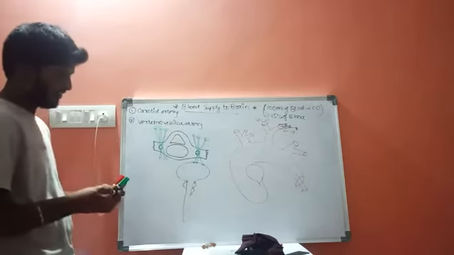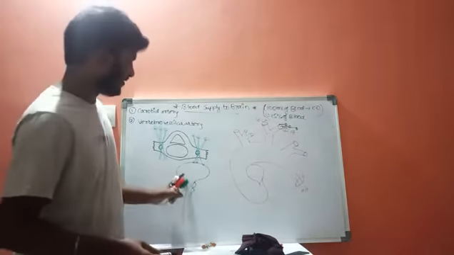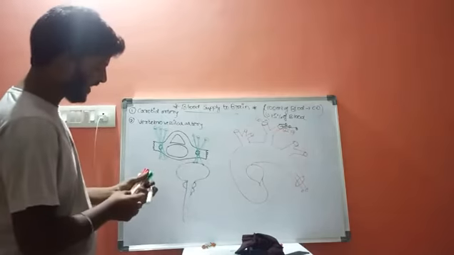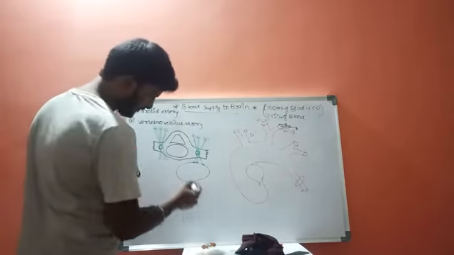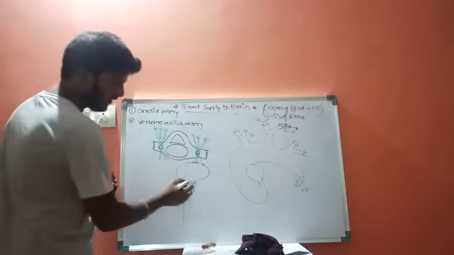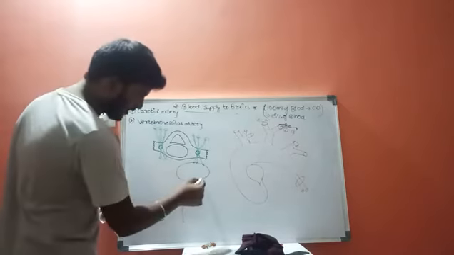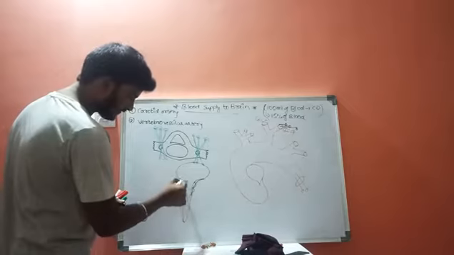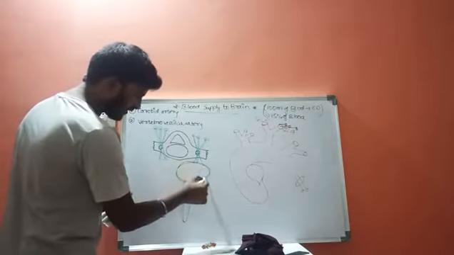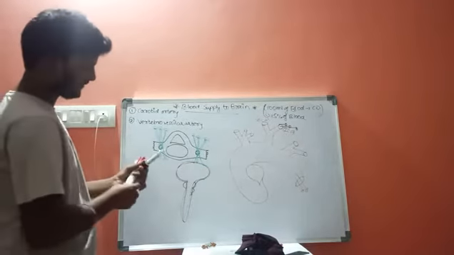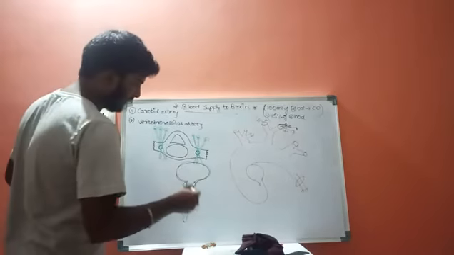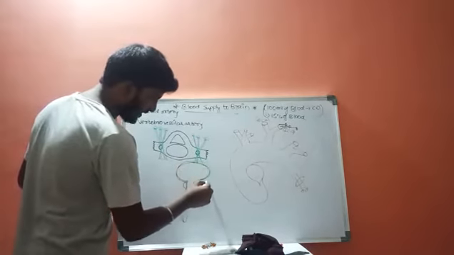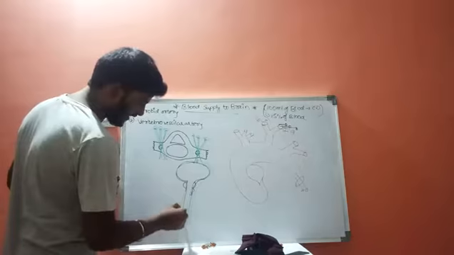Let us consider this is the central nervous system, and the layer which is present innermost is pia mater. The layer present next to this pia mater is the arachnoid layer.